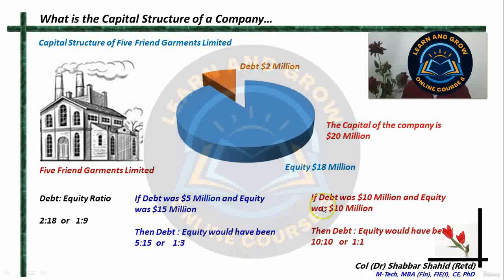And in another scenario, let us imagine that the debt was 10 million and equity was also 10 million, half. In that case, the debt and equity would have been equal, 1:1. What is the significance of this debt and equity? That we have discussed in one of our other courses, about the fundamentals of finance, investment and business. I have explained in detail over there. But this debt equity ratio basically signifies the risk being carried by the company. As we proceed in this course, we will also touch upon this further.